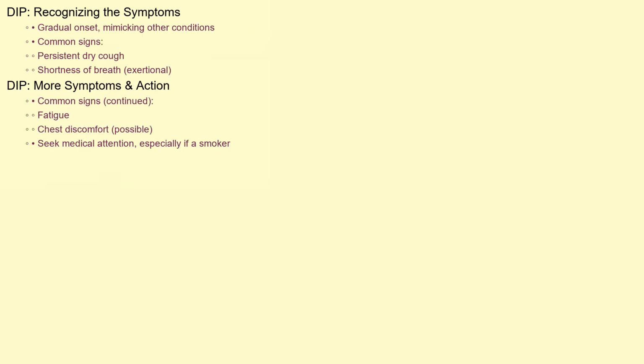The symptoms of DIP often develop gradually and can mimic other respiratory conditions. Common signs include a persistent dry cough, shortness of breath that worsens with exertion, and fatigue. Some individuals may also experience chest discomfort. It's crucial to seek medical attention if you experience these symptoms, especially if you are a smoker.